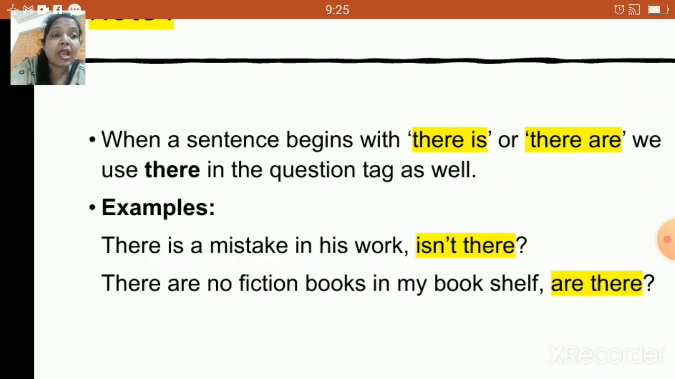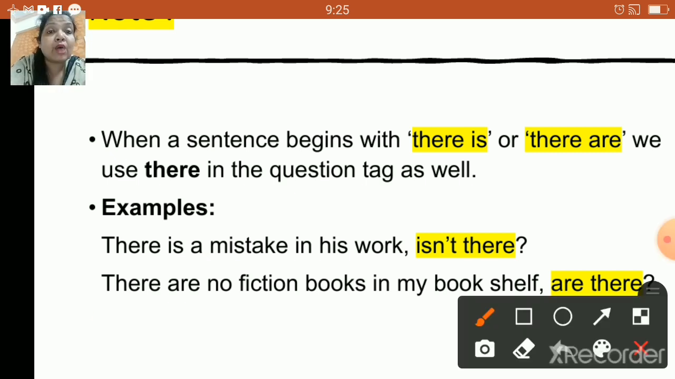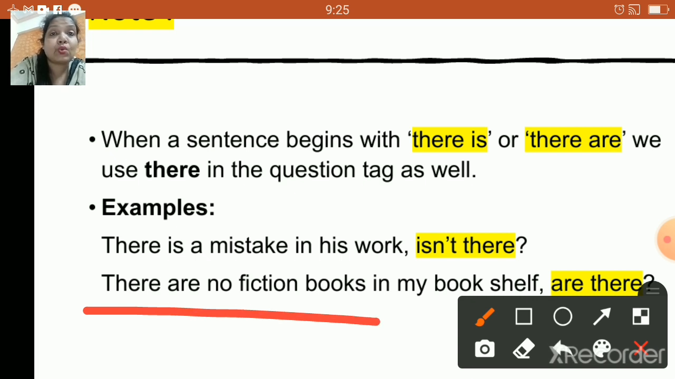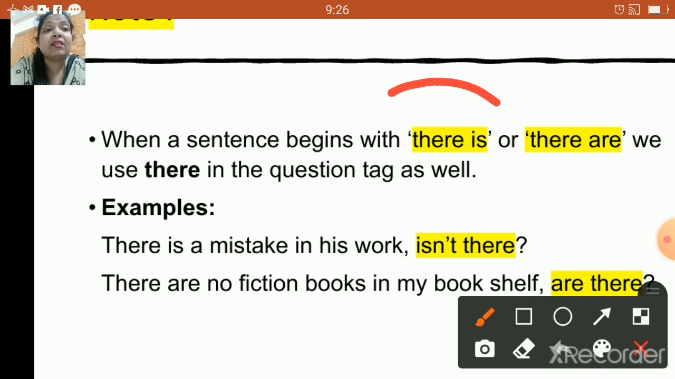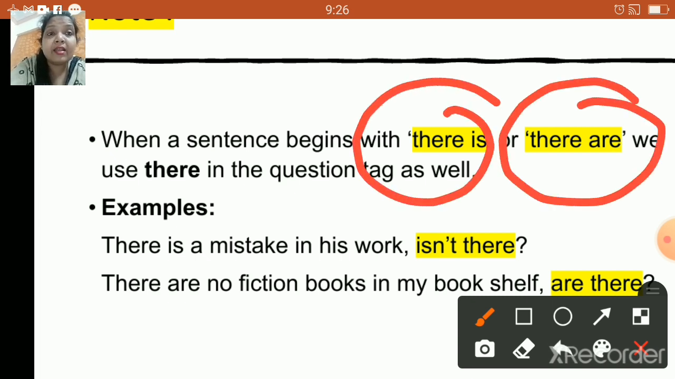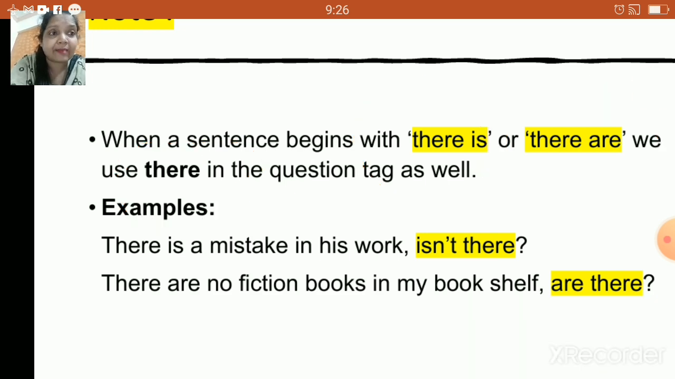Okay. Now your next sentence is there are no fiction books in my bookshelf. So now this is a negative statement. So your question tag will be positive. So it's going to be are there, right? So now if you come across any sentences with there is or there are, then your question tag will definitely have there. Understand? So this is one of your important rules. Make sure that you make a note of this particular rule as well.